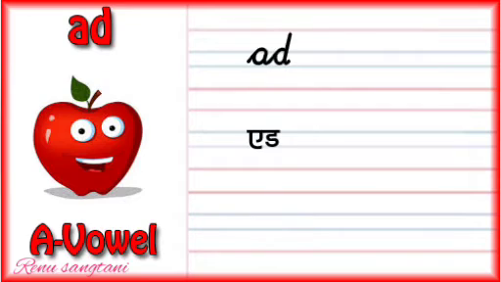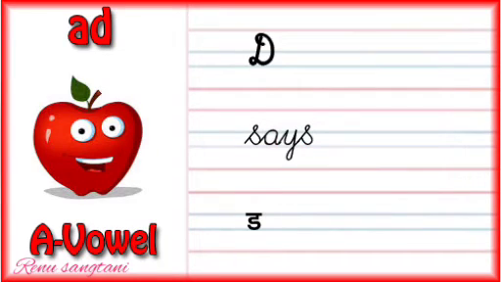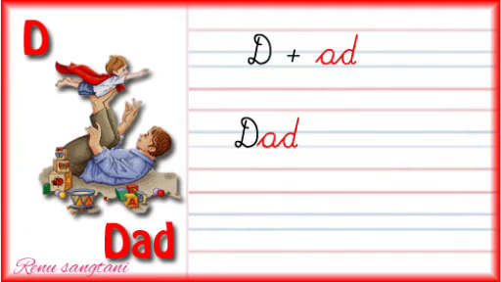M says mm. A-D, ad. Mm, ad: mad. Mm, ad: mad. D says duh. A-D, ad. Duh, ad: dad. Duh, ad: dad.